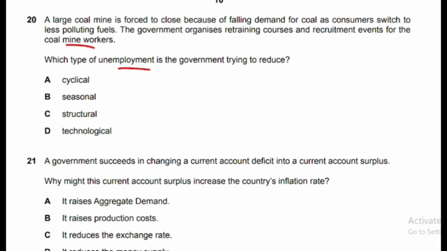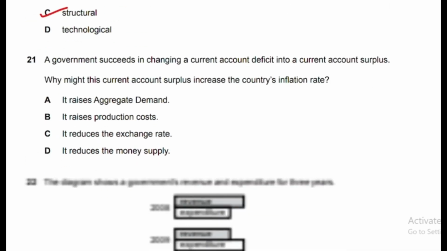Which type of unemployment is this? Keep in mind, when unemployment is occurring in a certain industry, so this is the coal industry, so unemployment is occurring in the coal industry, so it will be structural unemployment. Structural unemployment affects a certain region or certain industry, so C is the correct answer.